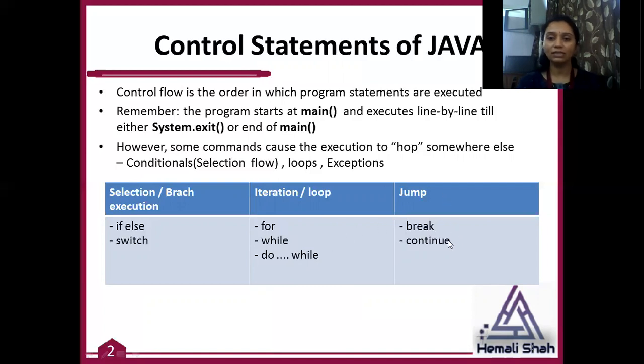And jump statements are available. If you want to stop your iteration flow based on some condition, or if you want to skip some iteration of the loop, at that time you can use two keywords of Java: the break statement and the continue statement.